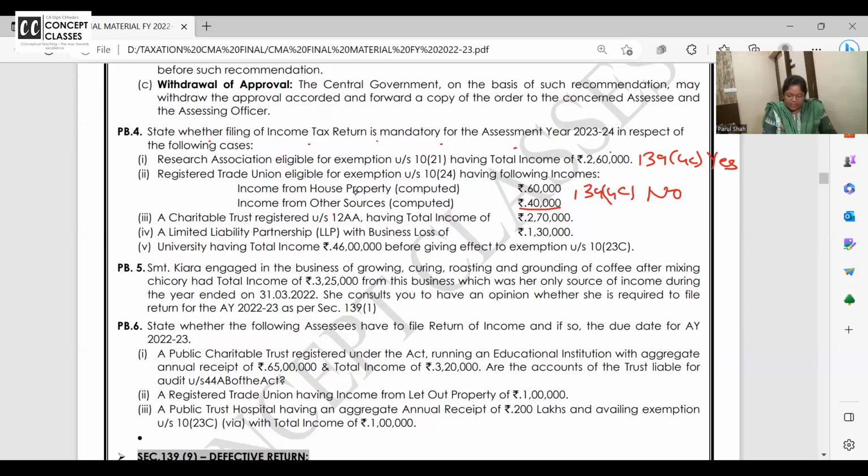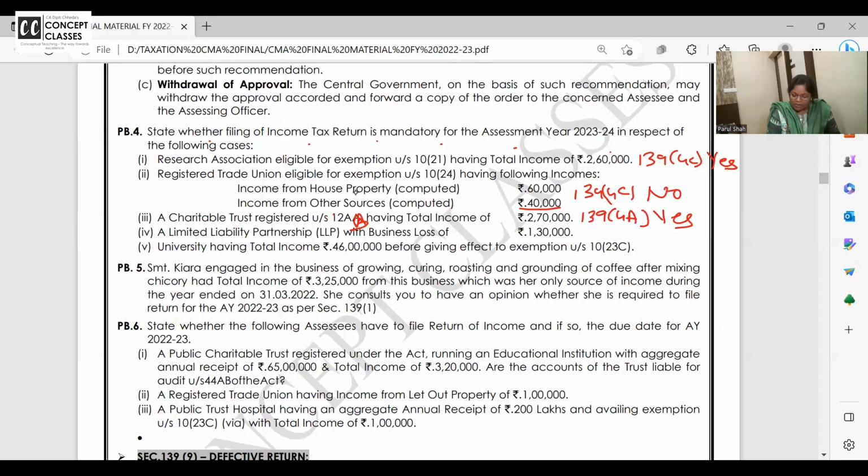Charitable trust registered under 12A. Now the registration is 12B, new one. It's not that 12A has gone, you write both 12A, 12B. So what is the trust's income? 270. So under 139 4A, yes, they have to file the return. Please just don't copy the answer. Are you justified or not? Before the exemption, if the income exceeds basic exemption 250, answer is yes.